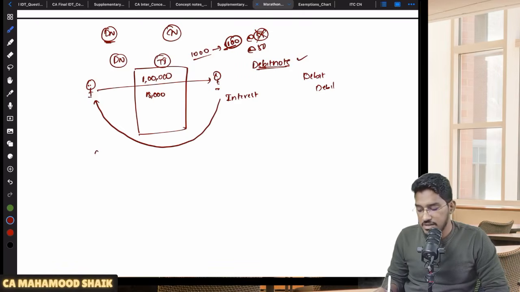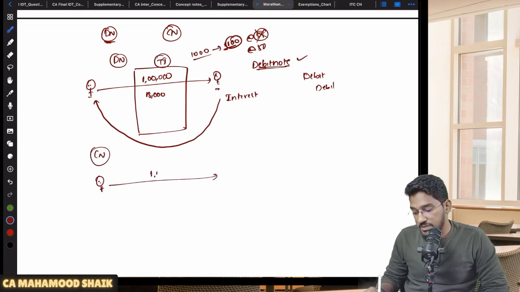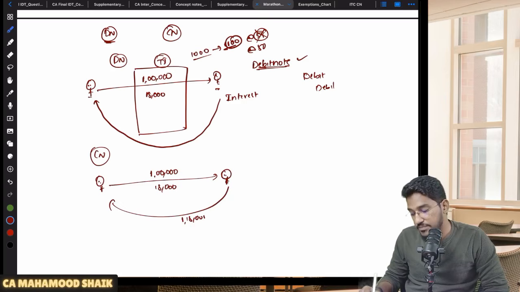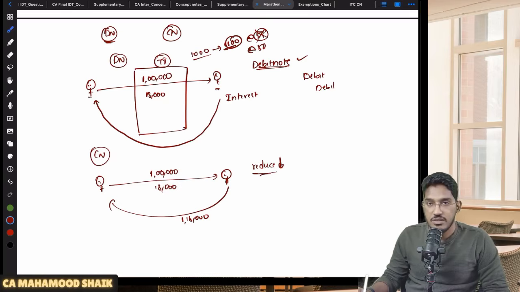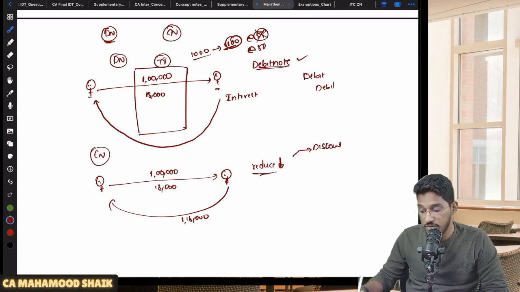On the other hand, reverse is credit note. What is credit note? Let us say, for example, you are a supplier. You made him some supply amounting to 1 lakh rupees, charging 18,000 rupees of GST to the recipient. Now he is actually owing you 1 lakh 18,000 rupees, but you want to reduce that amount. Sir, why you can reduce the amount? It could be a discount, like we have seen in the value of supply chapter. It could be a post supply discount. That's why you want to reduce the amount, and you want to reduce the amount along with GST.